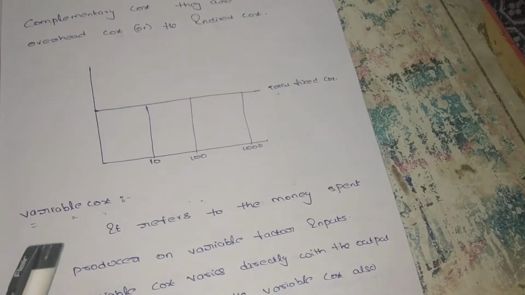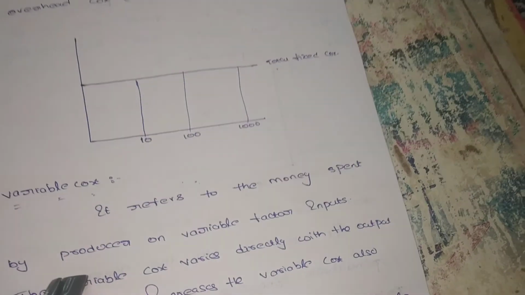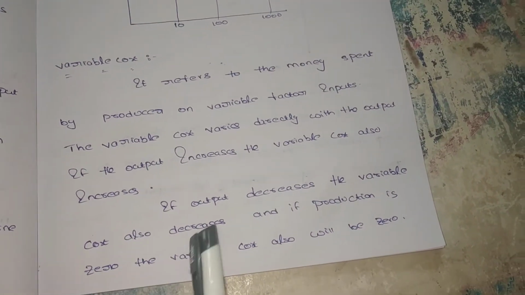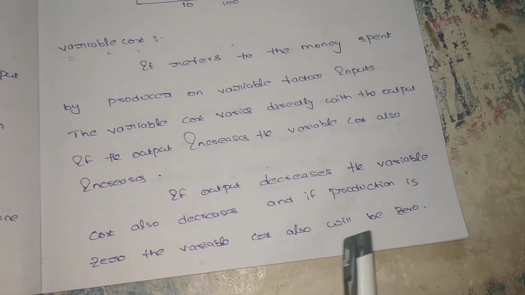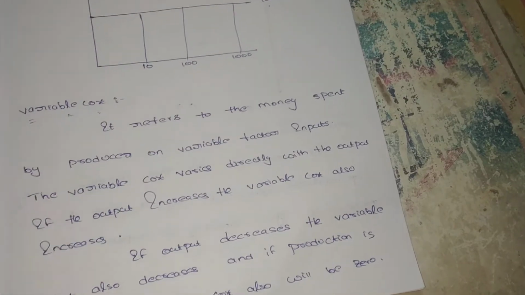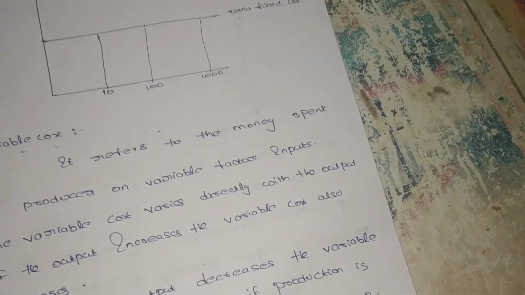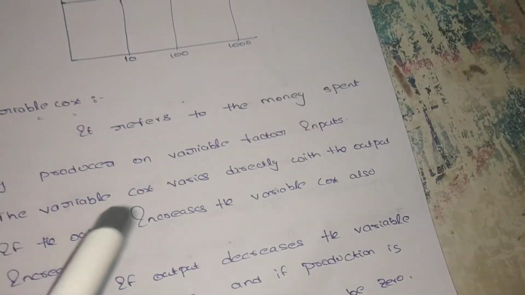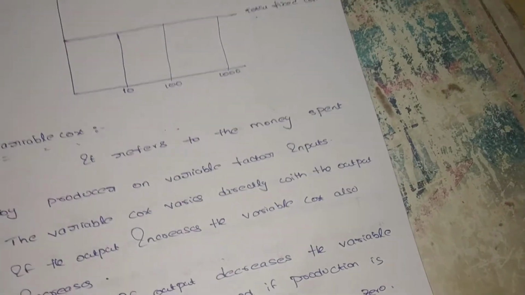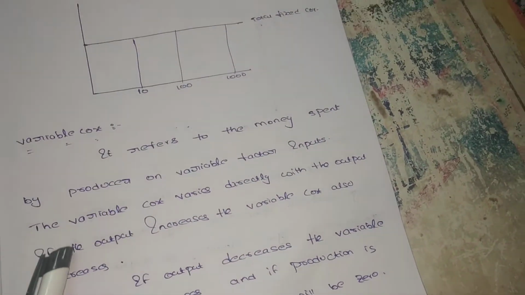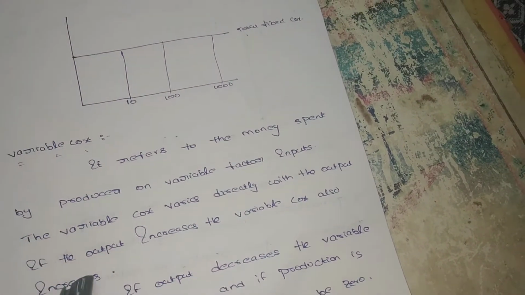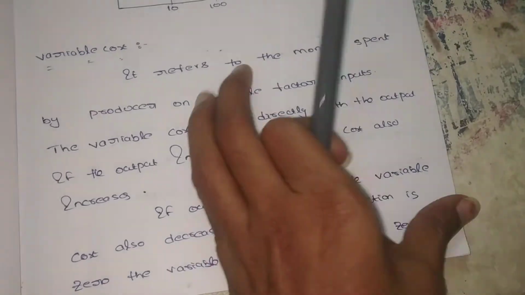If the variable cost increases, then the output increases. If the variable cost decreases, the output also decreases. If the production is 0, the variable cost will also be 0. There is a positive relationship between variable cost and output. Variable cost means, if our raw materials increase, then our production also increases. If the labor increases, our production also increases. So we can say there is a direct relationship between the variable cost and output. If the variable cost is 0, then the output is also 0.